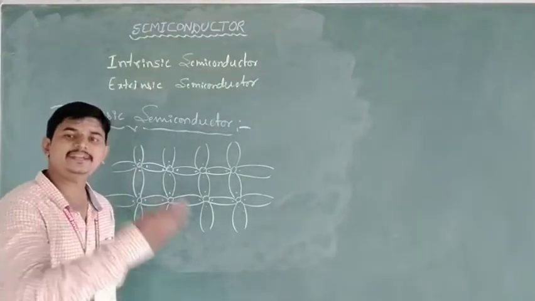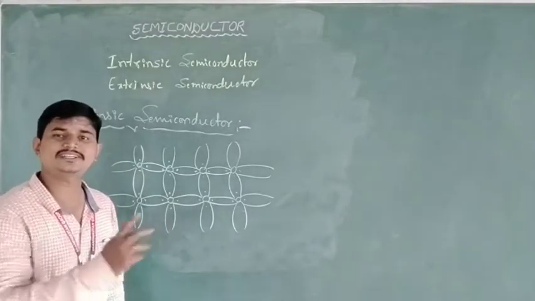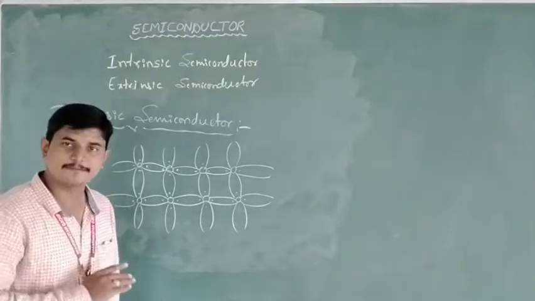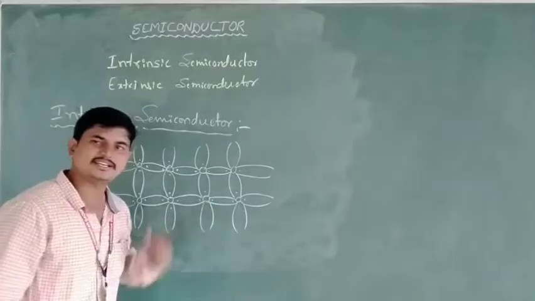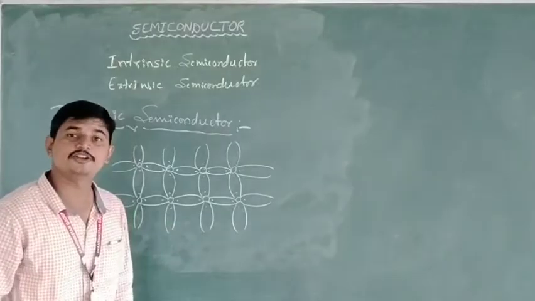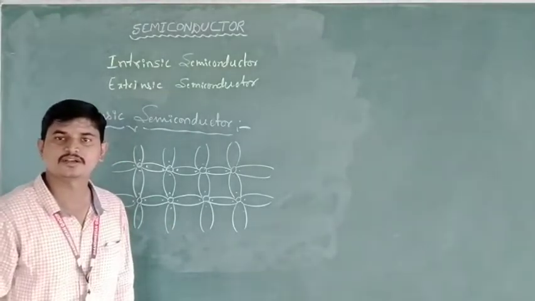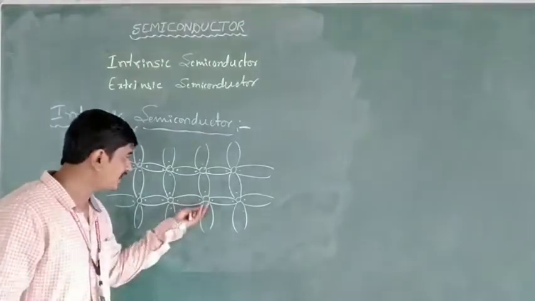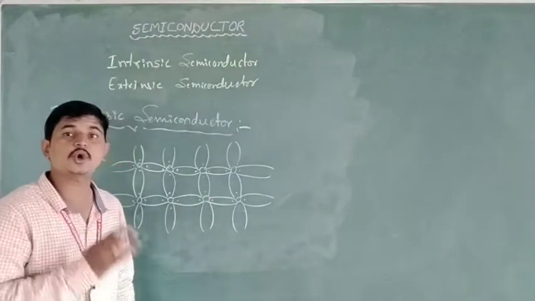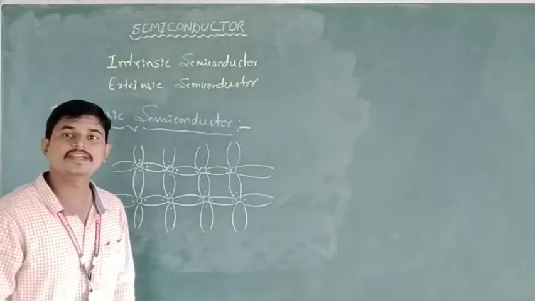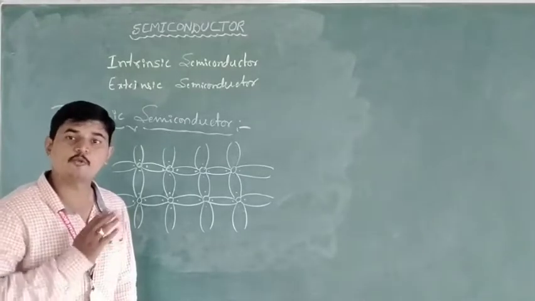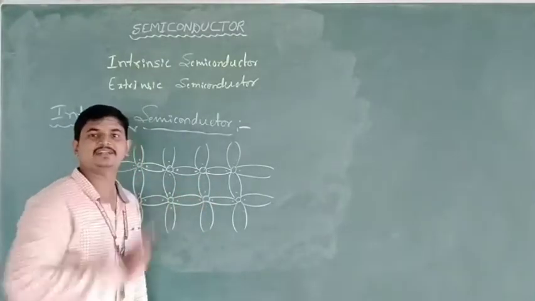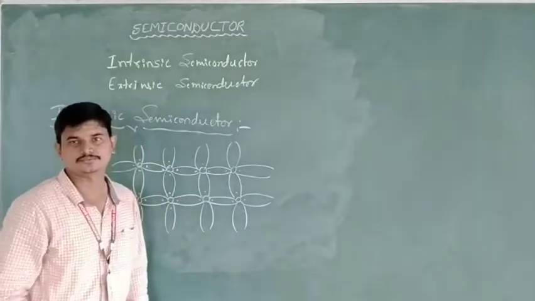Say at a higher temperature, more than 0 Kelvin. As temperature increases, the atoms inside the semiconductor absorb the energy. Once energy is absorbed, the atoms start vibrating about their main position. Due to vibration, the bonds between the atoms will break down.